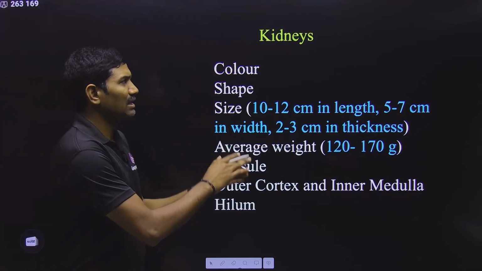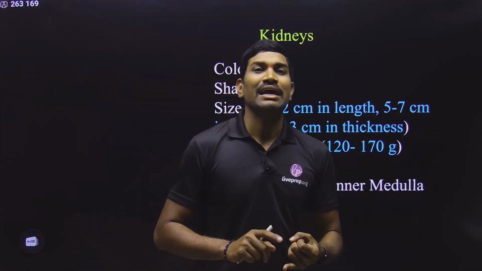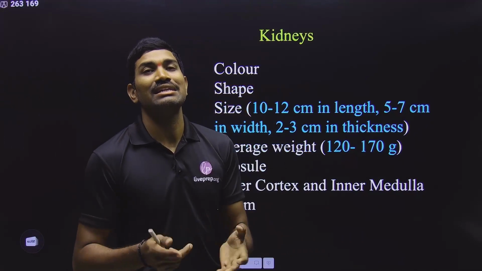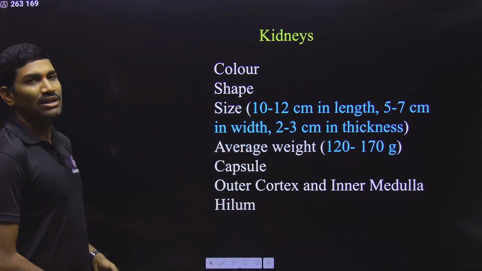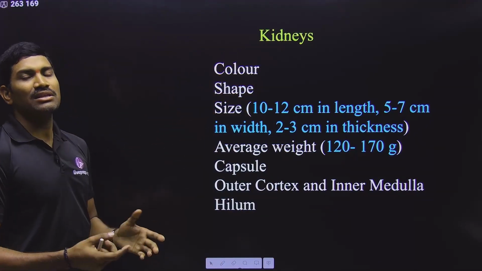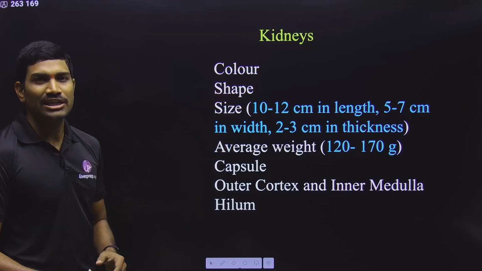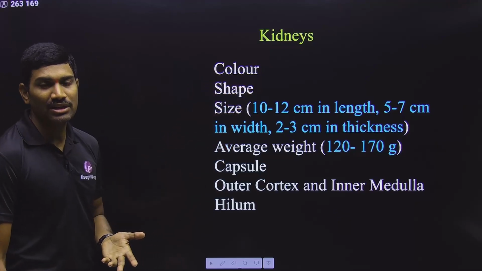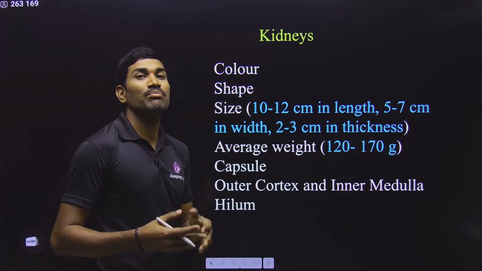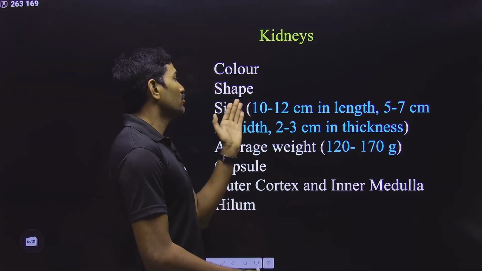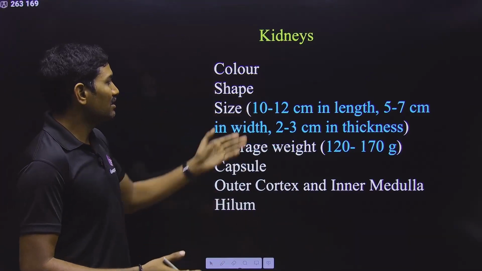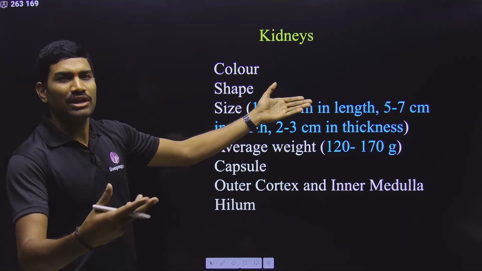Majority of the information they are talking is with respect to kidneys and its functional unit that is called as a nephron. Yes or no? That we are talking here. Regarding the kidneys, what is the color here? So they are dark brown color, and regarding the shape, they are bean shaped. Yes or no? So that's why generally we talk about bean shaped or kidney shaped, right? So kidneys are bean shaped. So that's why we are using these words.